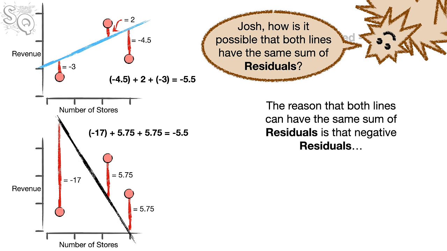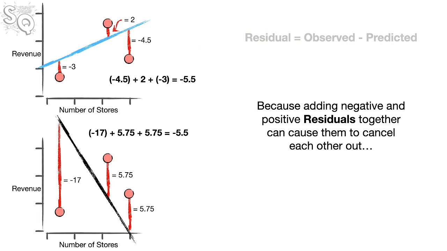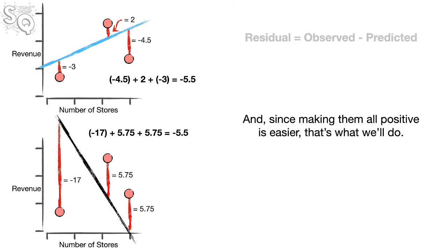The reason that both lines can have the same sum of residuals is that negative residuals can be canceled out by positive residuals. Because adding negative and positive residuals together can cause them to cancel each other out, we need to either make all of the residuals positive or negative. And since making them all positive is easier, that's what we'll do.